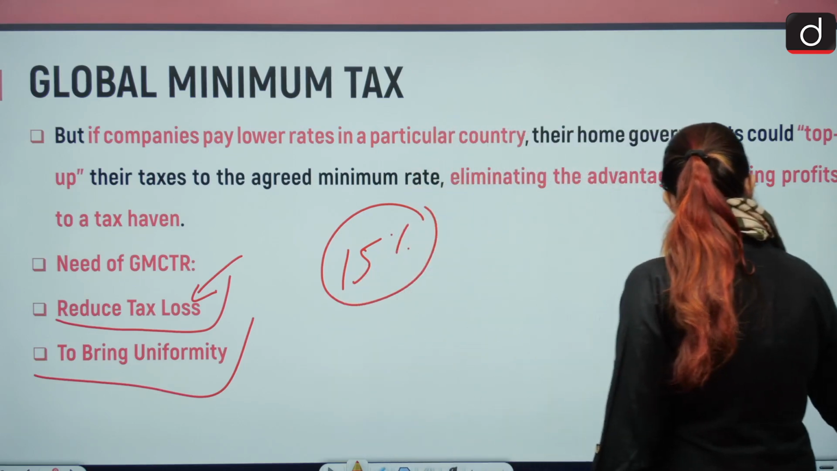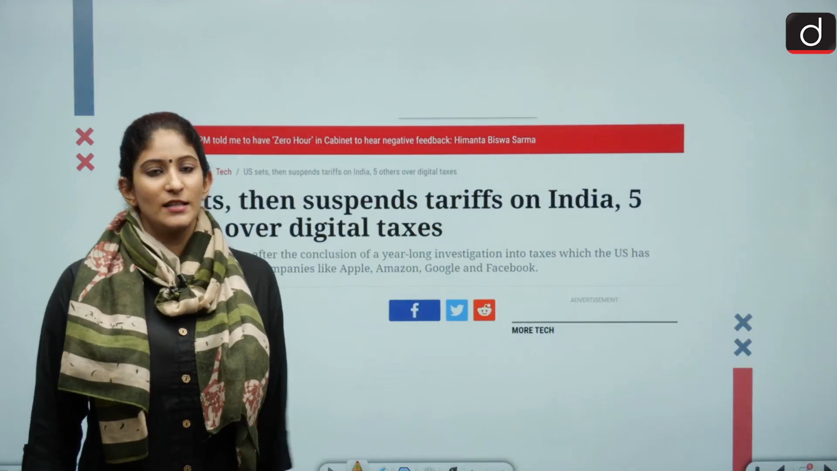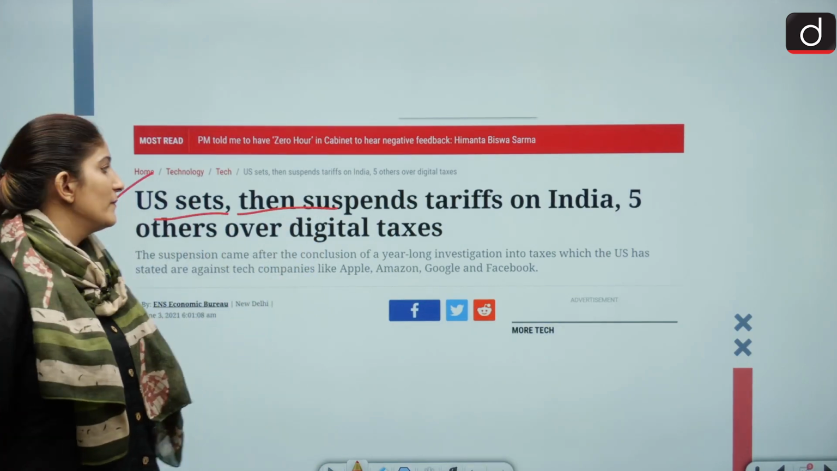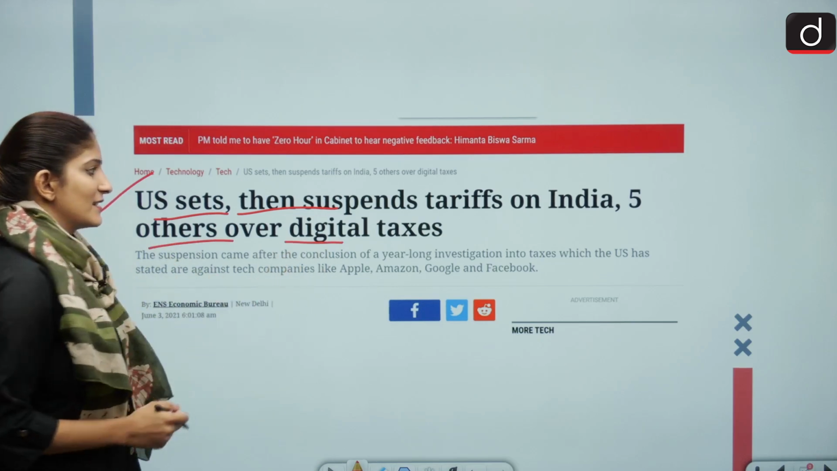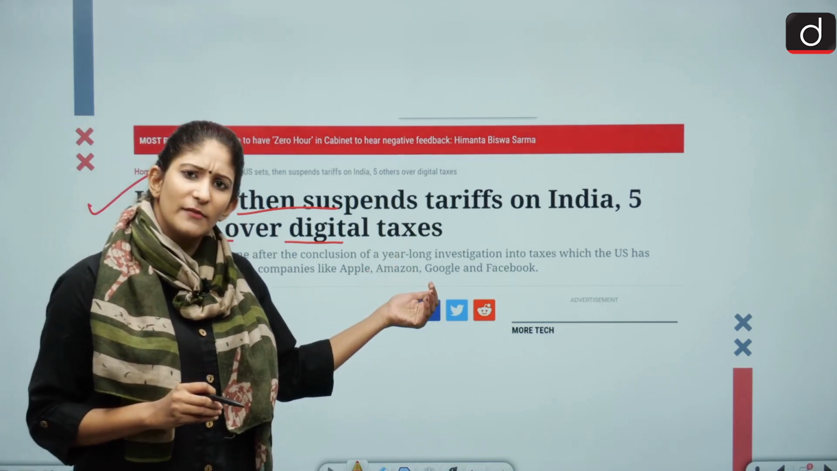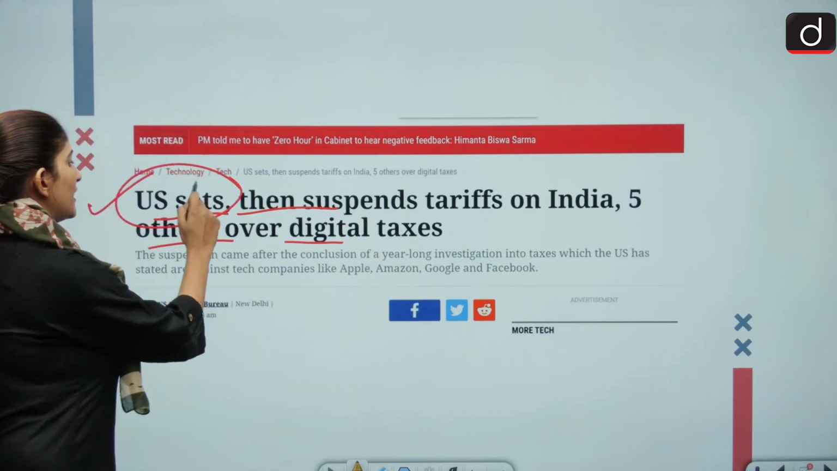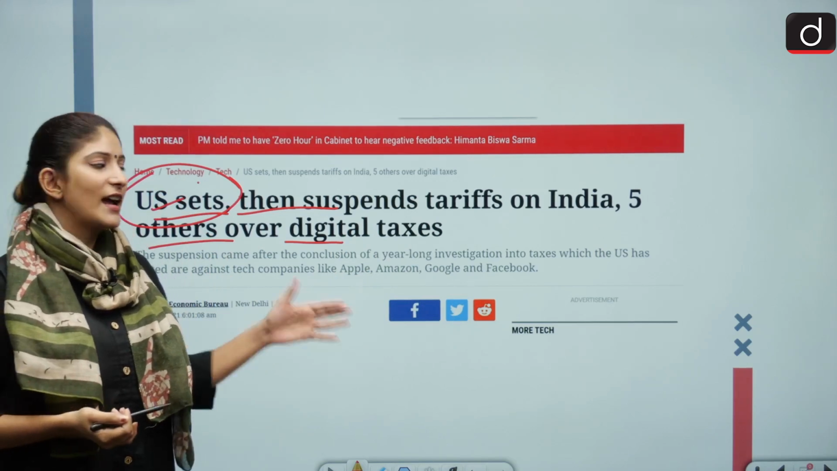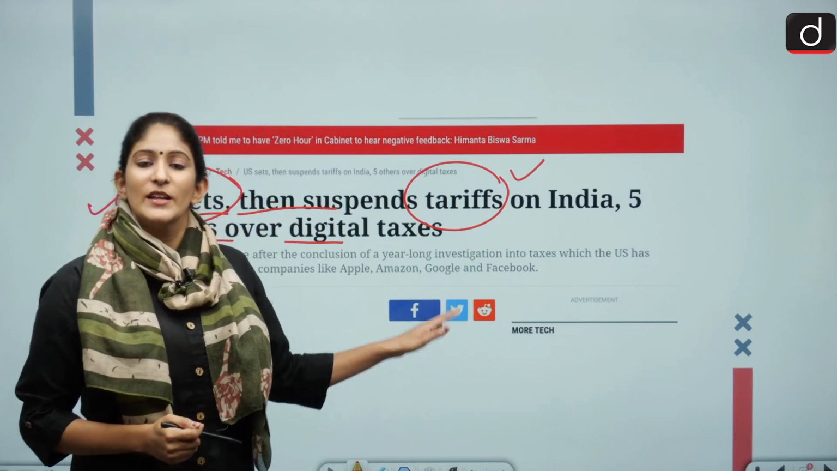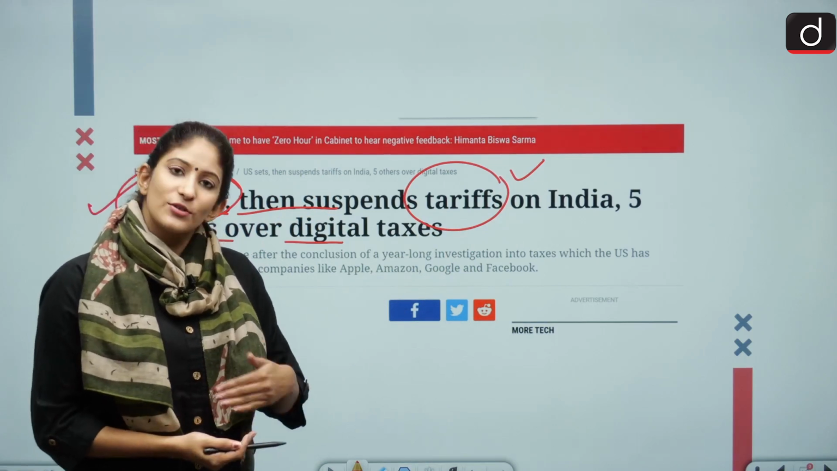Moving on, look at the next headline. This was recent news where the US set and then suspended tariffs on India and 5 others over digital taxes. So India did put a digital tax on many companies from America. But what happened? The US retaliated. It had already put tariffs in retaliation, but then it suspended them. A similar thing was happening to France as well. When it put the GAFA tax, the US also retaliated.